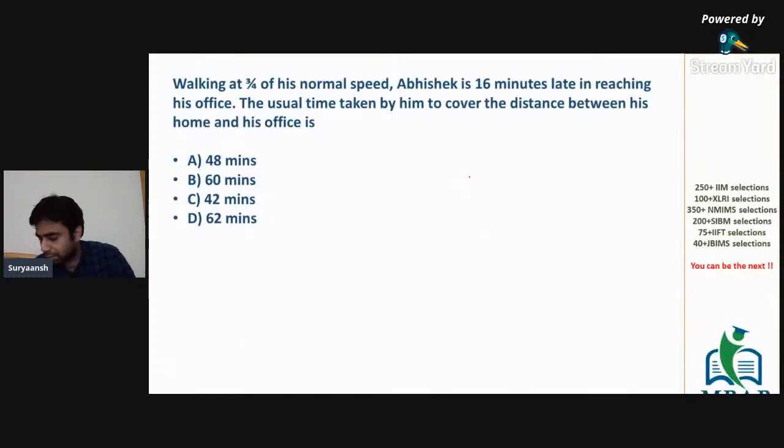So let's say the initial speed is v, and the initial time that Abhishek takes to go to office is t.